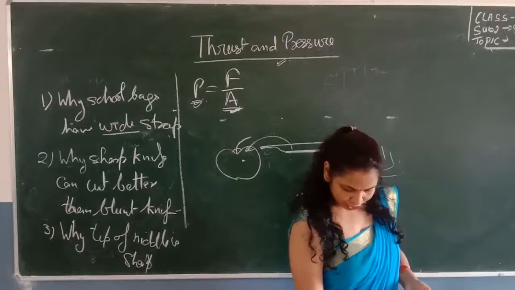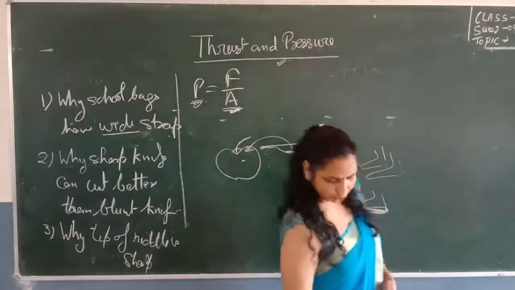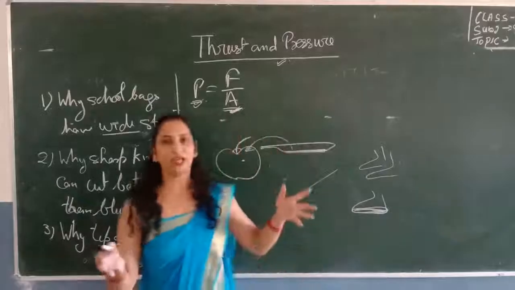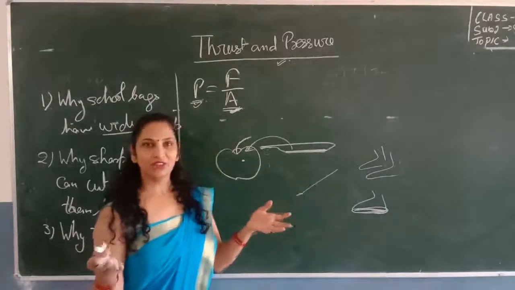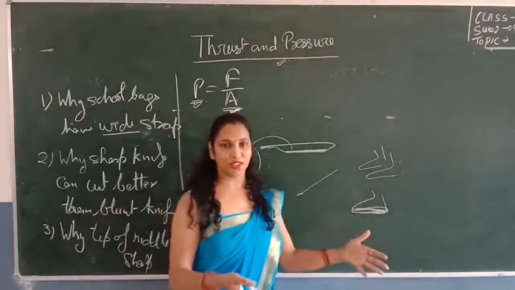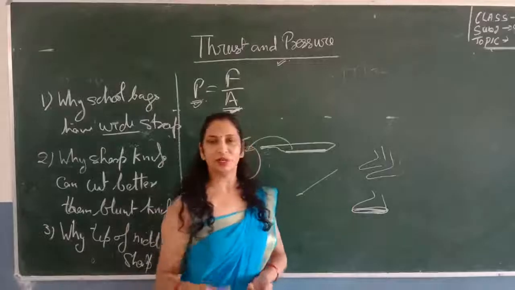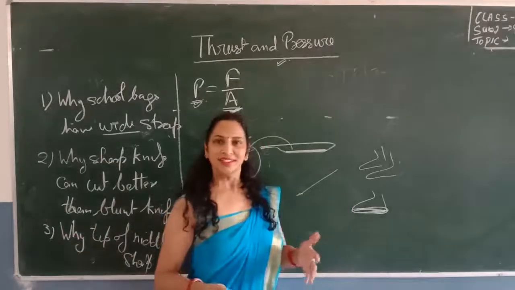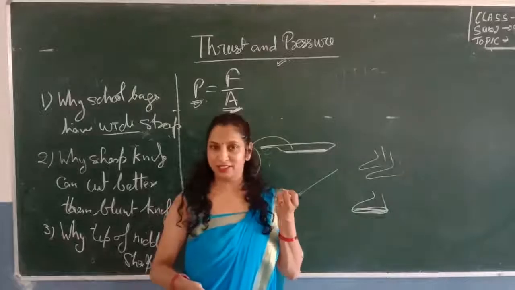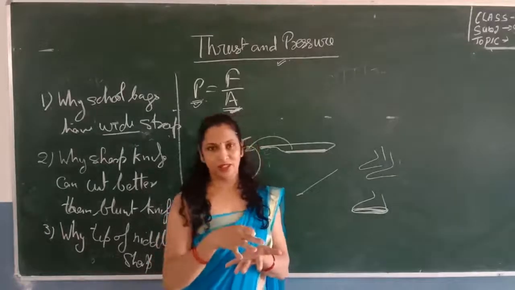Why is the depression much more when a man is standing on a cushion than when he lies down on it? Suppose at your home you have a cushion. If you stand on the cushion, the impression on the cushion will be greater. And if you lie down on the cushion, the impression on the cushion will decrease.